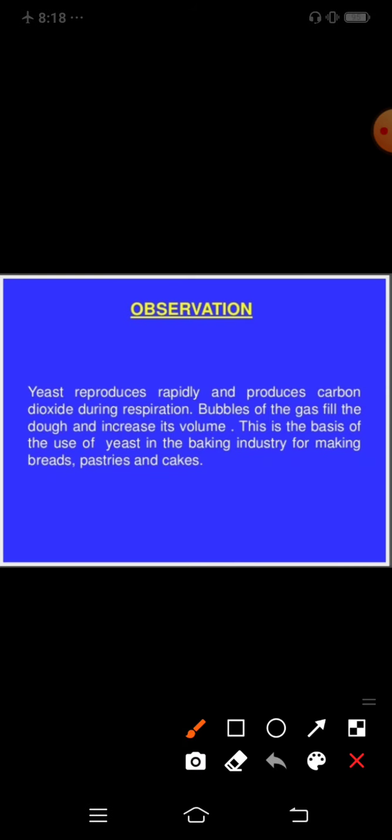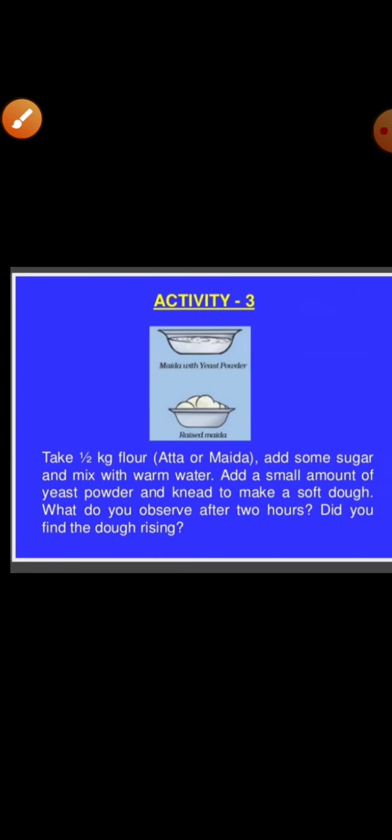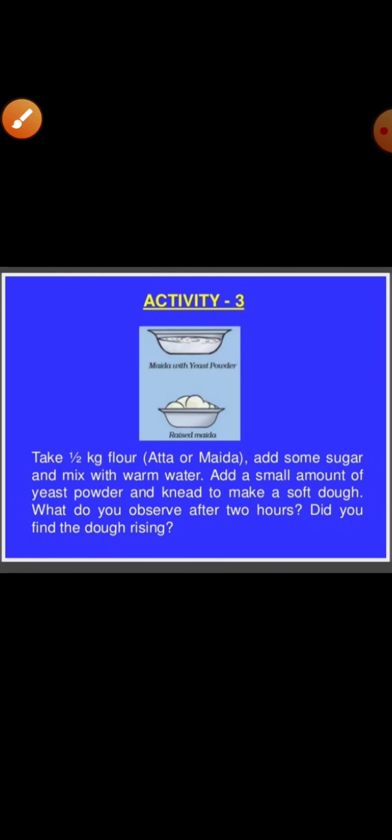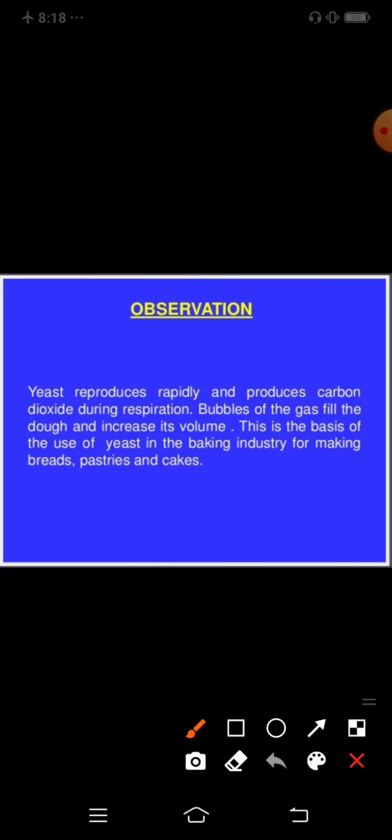Observation: yeast reproduces rapidly and produces carbon dioxide during respiration. Bubbles of the gas fill the dough and increase its volume. This is the basis of the use of yeast in the baking industry for making bread, pastries and cakes. So it is the same answer. You can see the activity 3 results here.